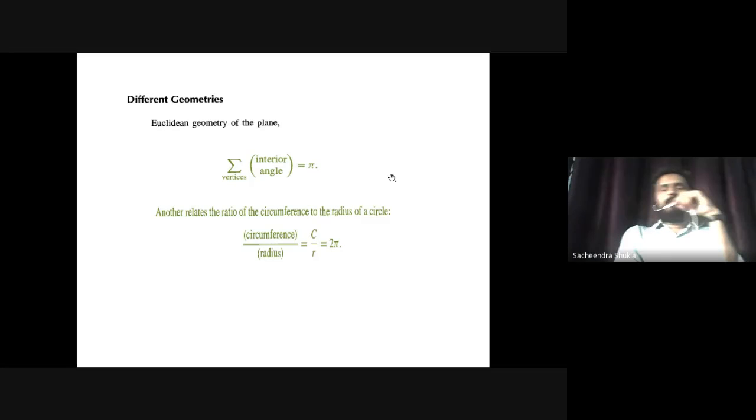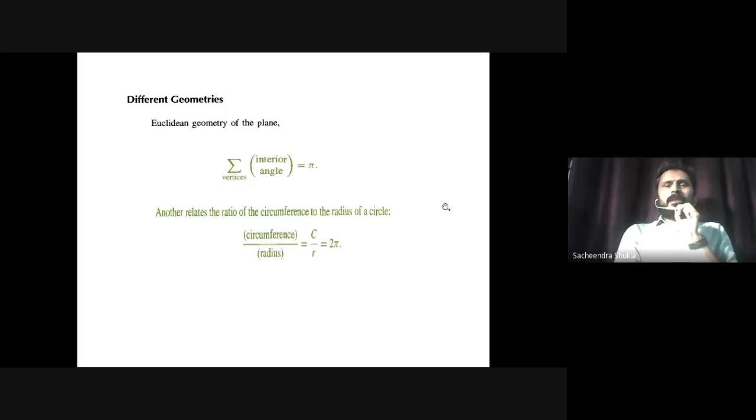Now I will focus more on geometries, how different geometries are defined, what Euclidean geometry is, what the theorems are, and where they pass and fail in our present context. First of all, Euclidean geometry of the plane. Again a very simple result: the sum of the interior angles of a triangle is 180 degrees. Another relates the ratio of the circumference of a circle to its radius. It's basic 6th, 7th, 8th level mathematics: circumference upon radius is 2 pi. A well-known result.